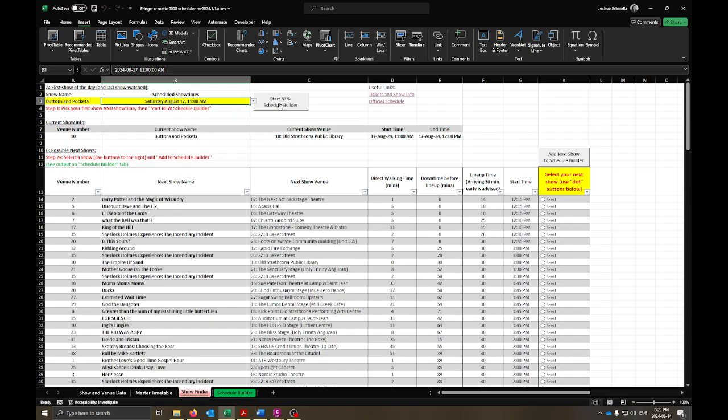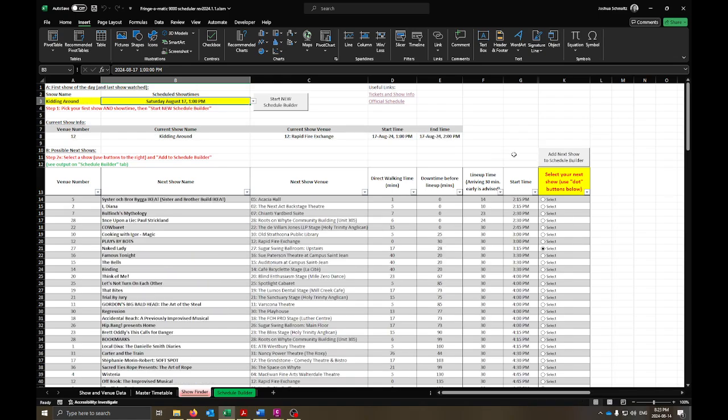So this is the first show of the day. If you were really trying to pack the shows in, you can basically choose stuff close to the top and just keep going until you work your way through the day. So, I'm sitting out at the Old Strathcona Public Library. Maybe I want to go to a show over at the Rapid Fire Exchange.